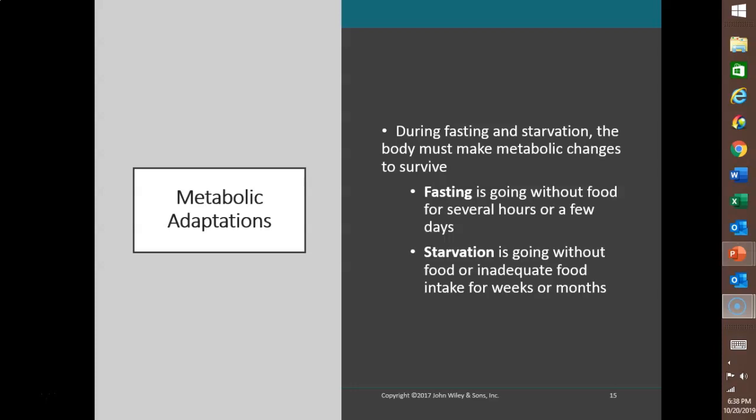During the post-absorptive state, remember post means after, nutrient absorption is complete, and energy needs have to be met by the fuels that are already in the body. A typical meal requires about 4 hours for complete absorption. Now, if you eat 3 meals a day, that means that the typical absorptive state is about 12 hours each day. If you don't eat any snacks between meals, the other 12 hours, which is usually in the late morning, the late afternoon, and most of the night, is in the post-absorptive state.